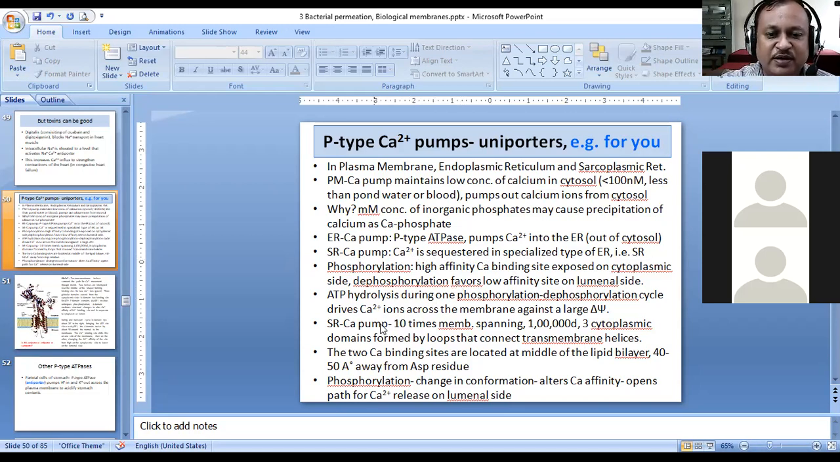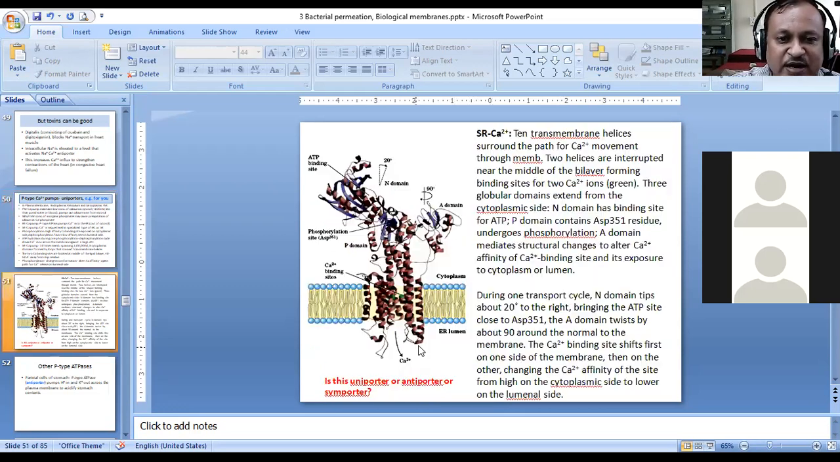The important thing here is that it is again a 10 times membrane spanning protein. The molecular weight is about 1 lakh Dalton, that is 100 kDa, and it has 3 cytoplasmic domains which are formed by loops. The loops connect the transmembrane helices. I'll go to the next slide to show you the diagram of this particular transporter.